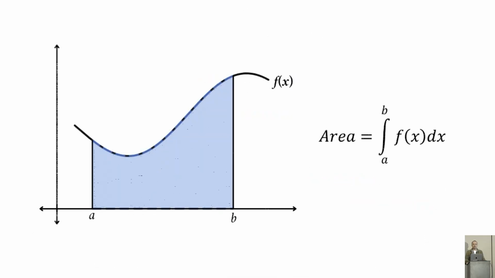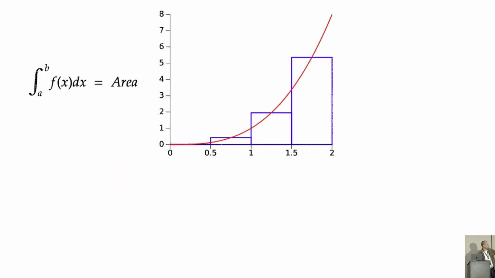So before answering what an antiderivative is, I want to explore another idea that came before derivatives, which is dividing something into parts and then adding them all together to get an approximation of the whole. And here we're stating that the area is the bounded integral of f(x) between a and b. But I'm going to show you a trick: I'm going to move the unbounded integral to the left and the area to the right.